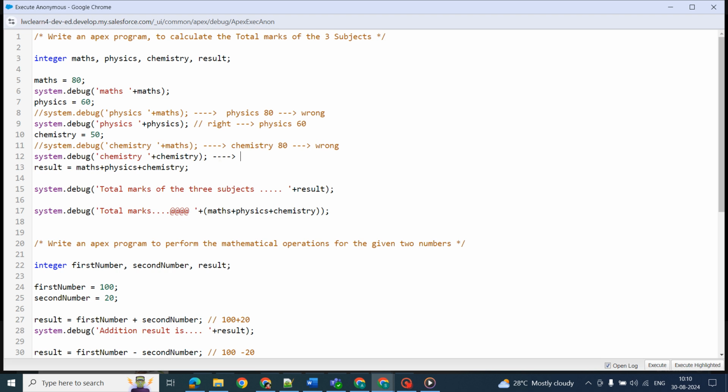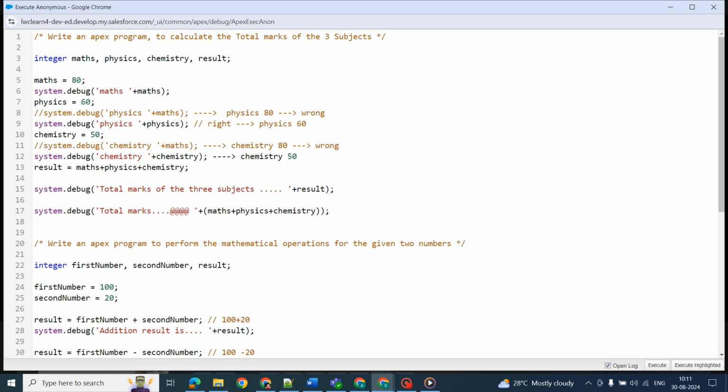So here the output will now be chemistry and then 50. I just realized this and wanted to share it with all of you, so that it makes sense and next time we will not repeat the same kind of mistakes.